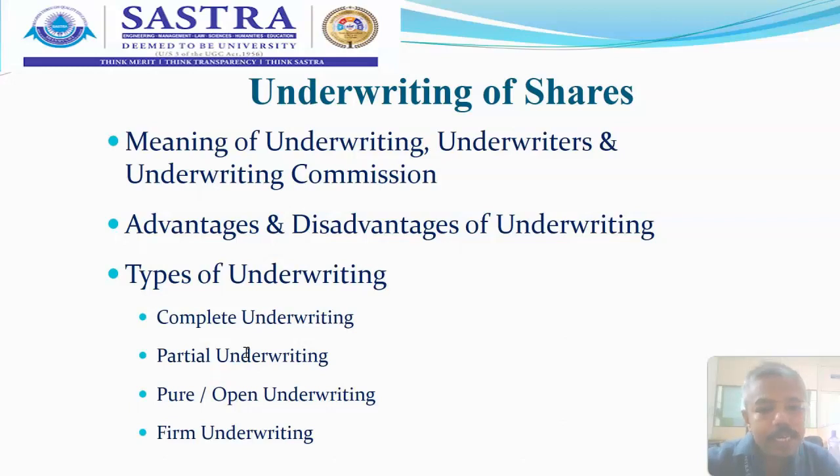Whereas the second type is partial underwriting. It is one under which a part of the issue of shares or debentures of a company is underwritten by one or more underwriters, which means the company's shares are not fully taken under underwriting, whereas some portion of the total planned issue of shares will be taken by the underwriter.